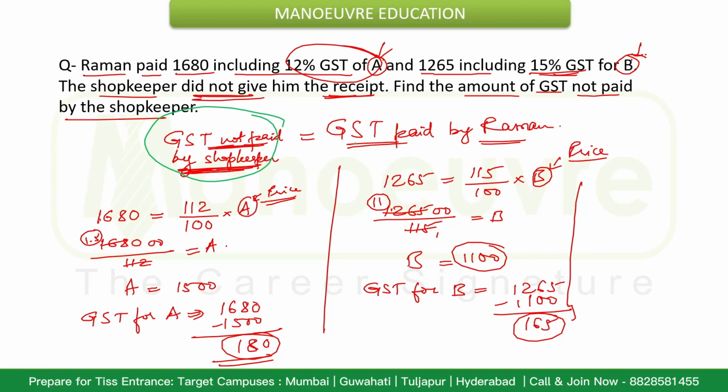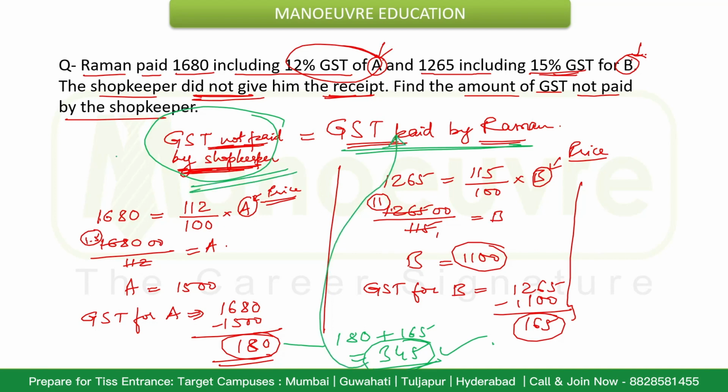GST not paid by the shopkeeper, that is GST paid by Raman, will be 180 plus 165. That means it will be equal to 345. That will be the final answer: the GST paid by Raman and GST not paid by the shopkeeper, that will be rupees 345.